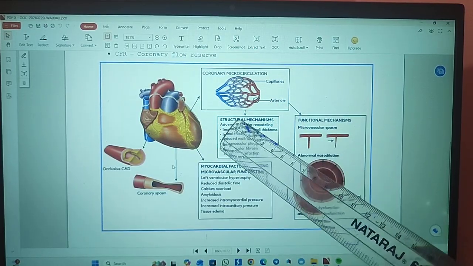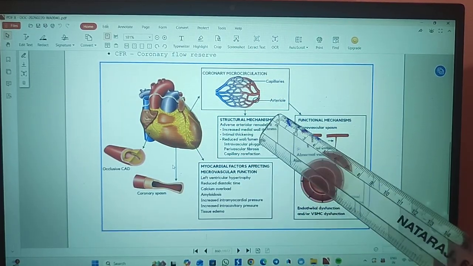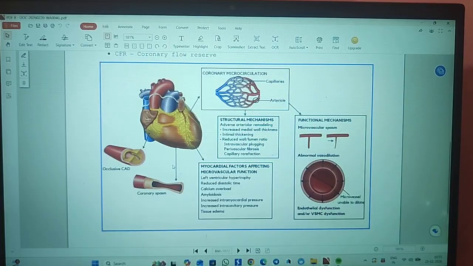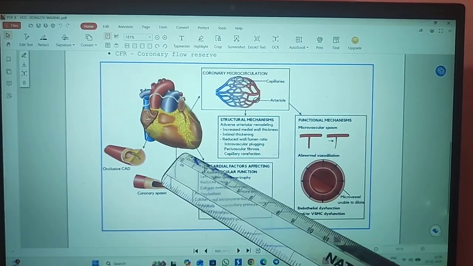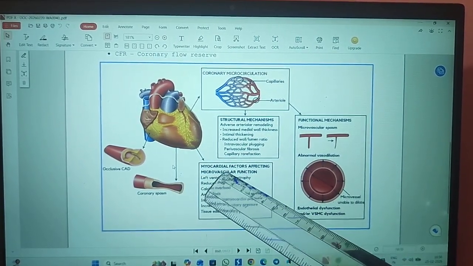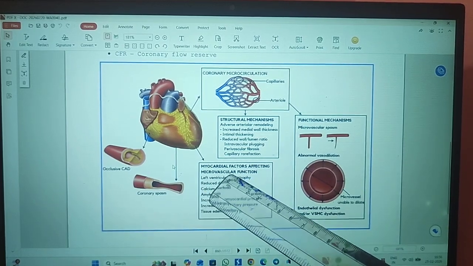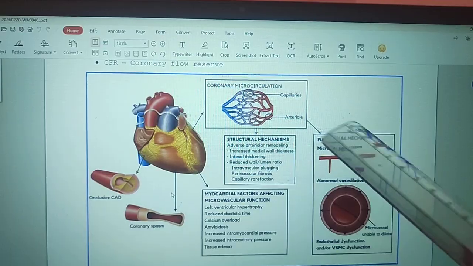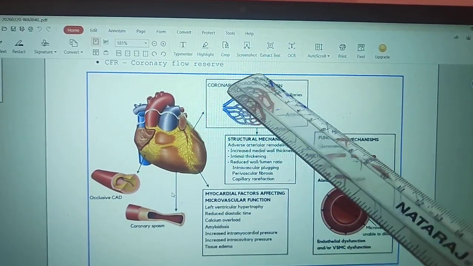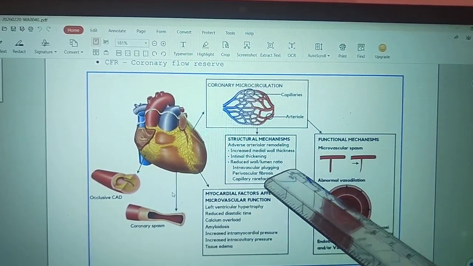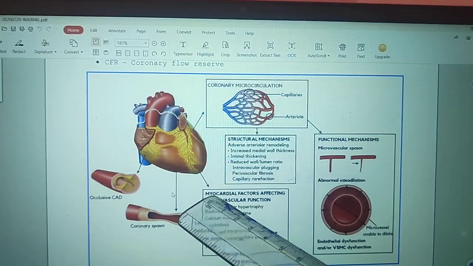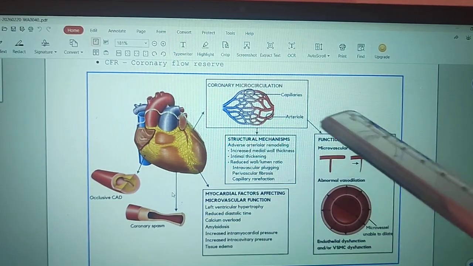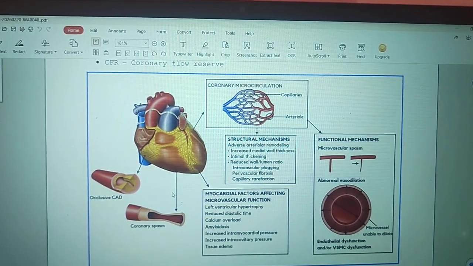Okay, structural mechanisms that will affect the primary macro circulation, or it can be some myocardial factors that are affecting the microvascular function, or it can be due to some functional mechanism. So in case of coronary microcirculation, it can be some structural mechanisms, myocardial factors affecting, or functional mechanisms. So what are the structural mechanisms? Can you say what are the structural mechanisms?